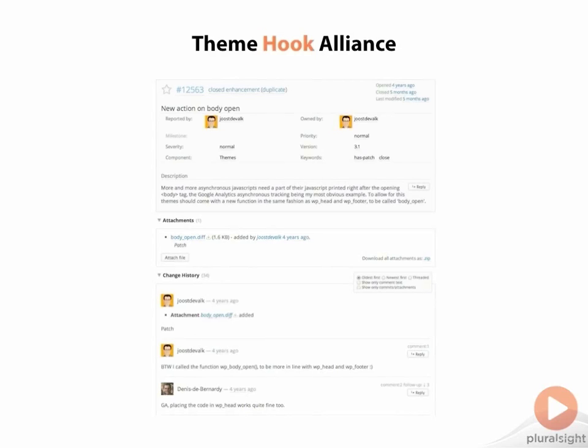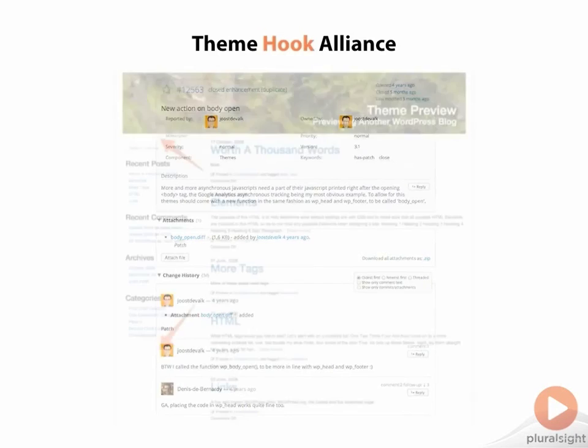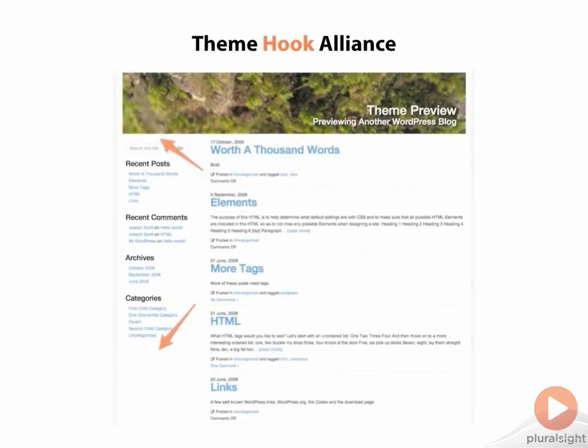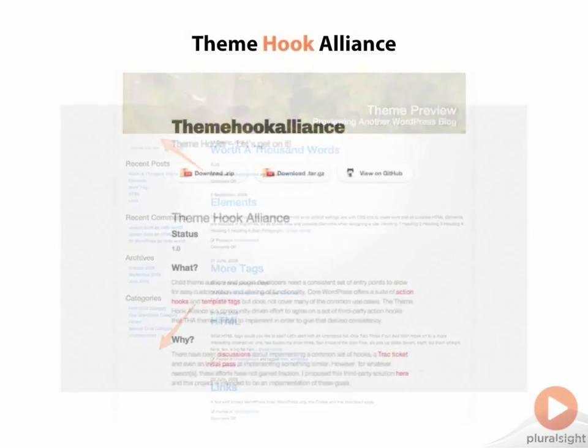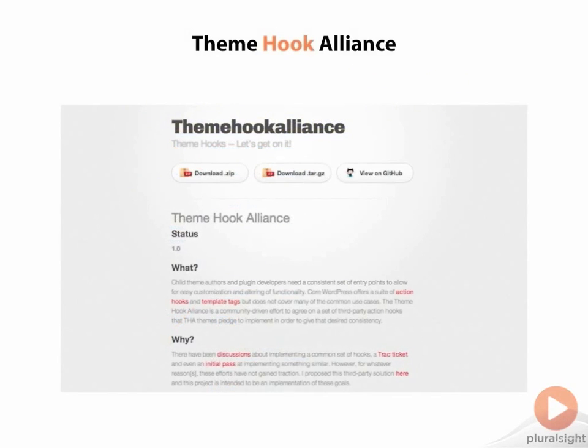There are other strategic points in a theme where this could be useful too. Like, what if I wanted a plugin to display an ad right at the top or the bottom of the sidebar? I couldn't do that without editing the theme's sidebar.php. Or if I wanted to add something to a specific area inside the footer. This is the issue that the Theme Hook Alliance is trying to solve.